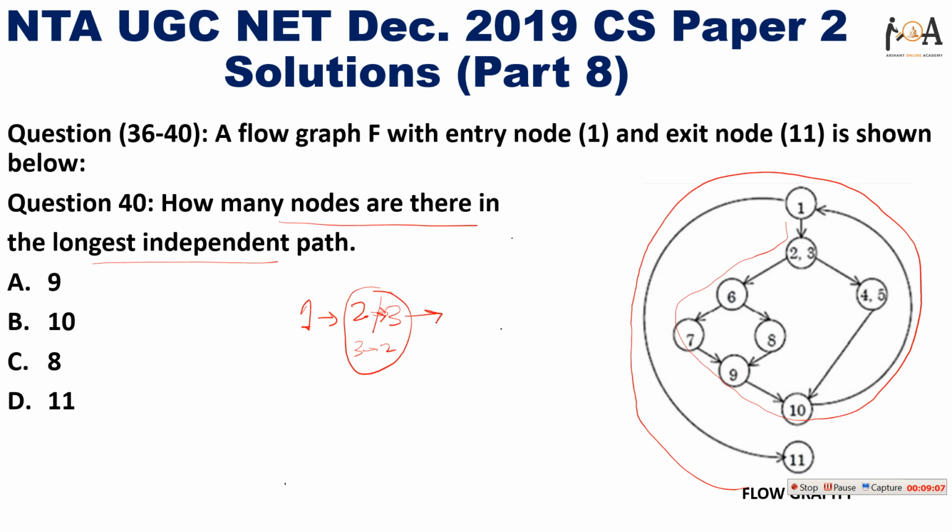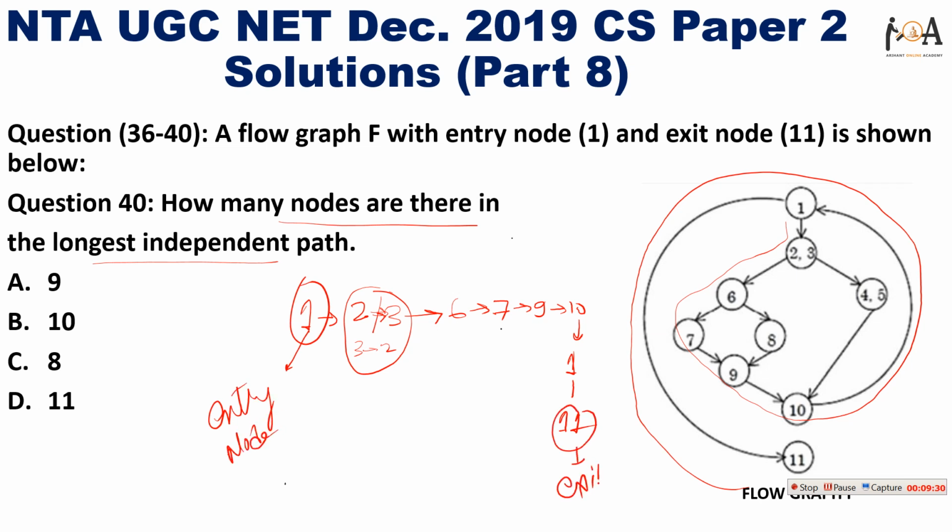Then 6 or 7, then 9, then 10, then after 10 I am going to 1, and after 1 I am going to 11. So it is my entry node, and it is my exit node.